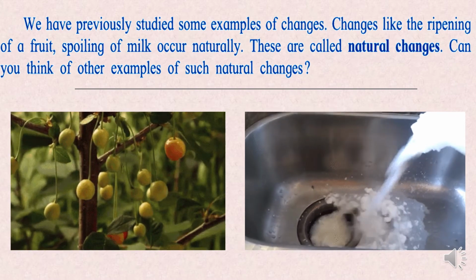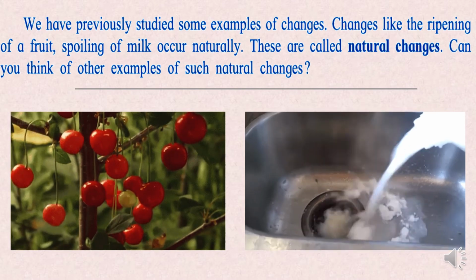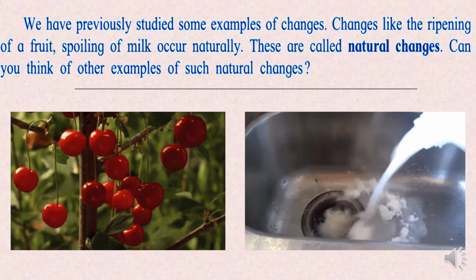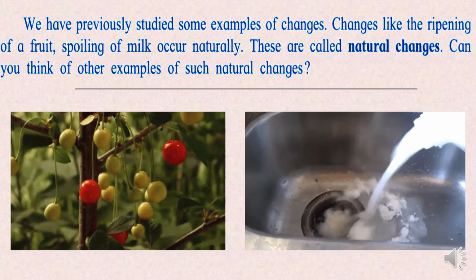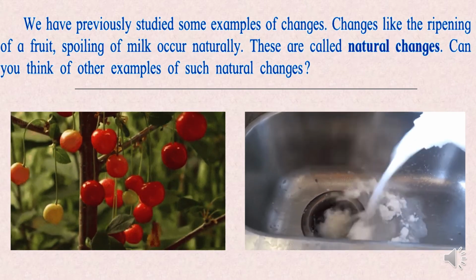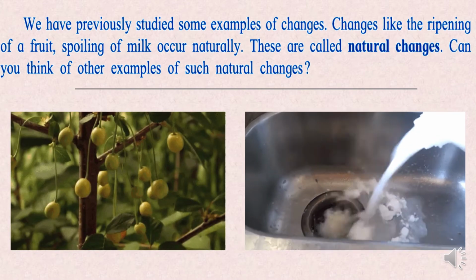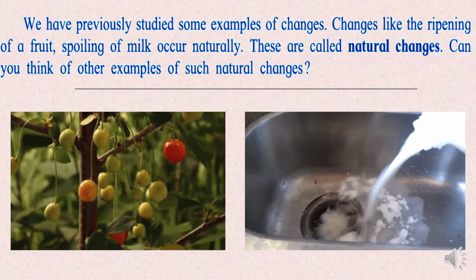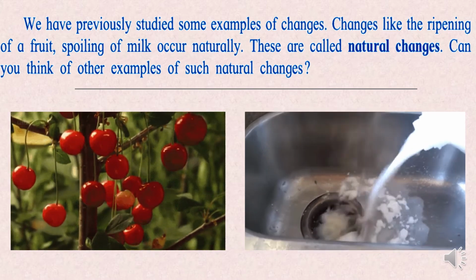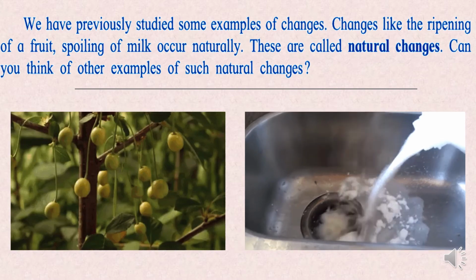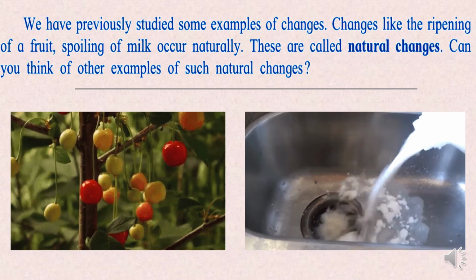Naturally occurring things, right? ये जो हम लोग इससे नहीं ख़राब कर रहे हैं, ये नेचुरली, या तो फिर if the heat might be more, or because of microbes which were present in the milk, because of that also it could lead to spoilage of milk. And ripening of the fruits is altogether because of nature only. So these are examples of natural changes. Ripening of fruits में हमारा कोई हाथ नहीं होता है, the tree is doing that part. Okay, so it is a natural change.